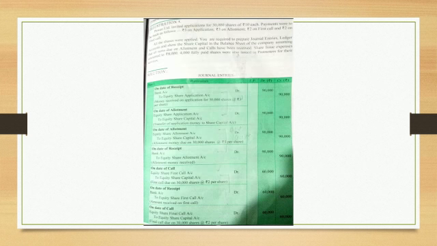Next, let's see how the journal entries are to be passed when shares are issued at par. We will do par first. Here the illustration number 5 statement is on the screen. Pawan Limited invited applications for 30,000 shares of 10 each.